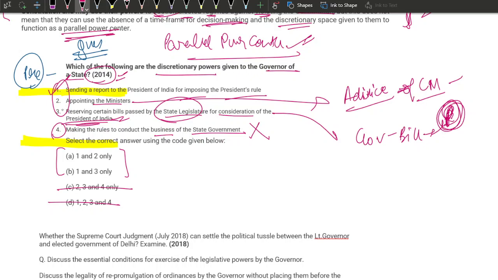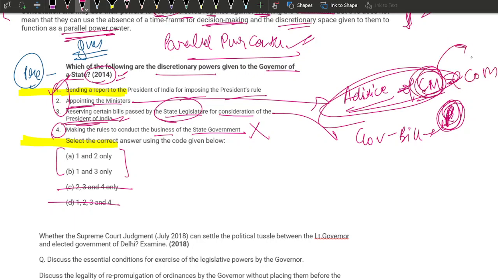So both of them look right, but we are not going to go with the second because he works on the advice of the CM and Council of Ministers, and the CM is the one who appoints the Council of Ministers. He just tells them, sir, these are the people I'm choosing as my Council of Ministers. So the governor does not have a direct role to play in this. Hence we'll go with 1 and 3 only.